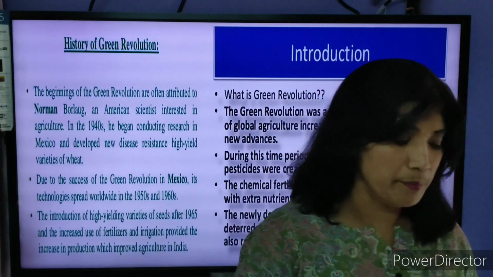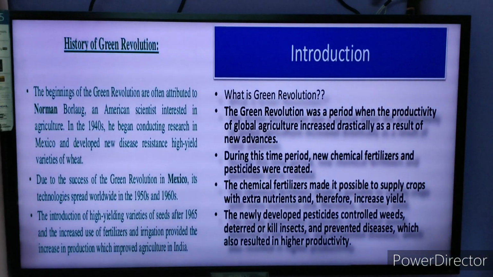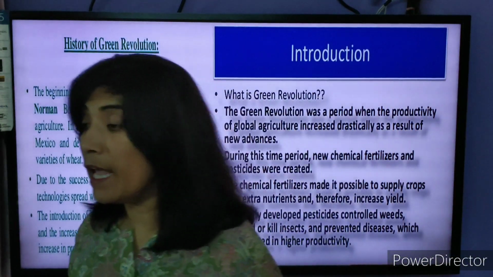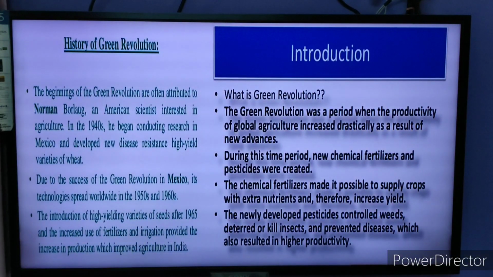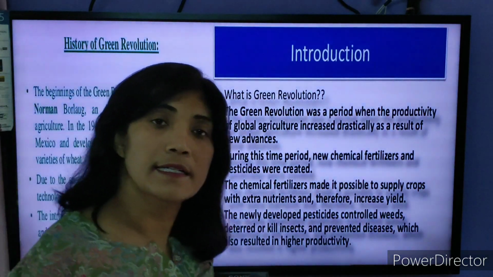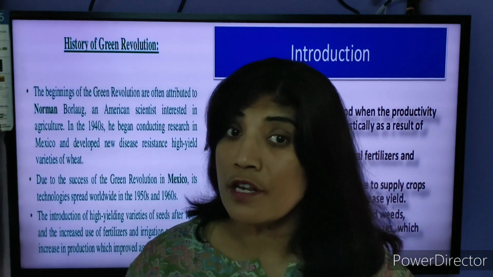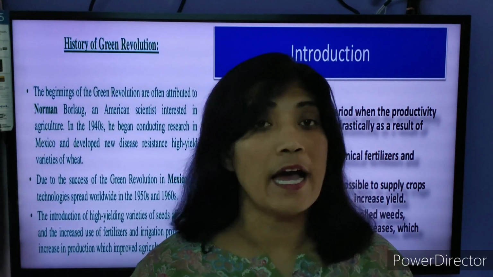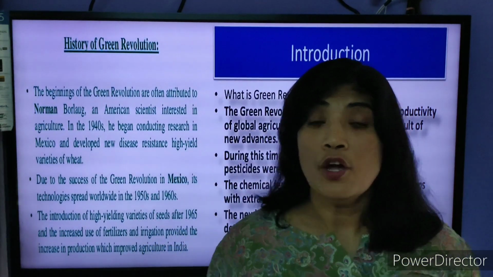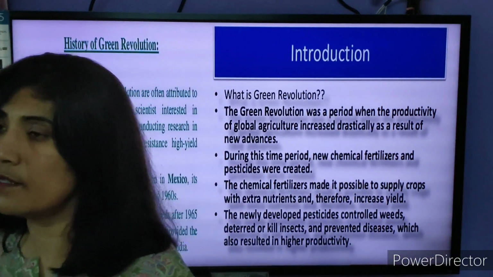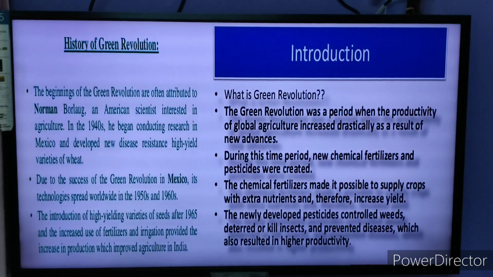So here we will talk about yield, Y-I-E-L-D. Yield is measured as the crop produced on a given piece of land during a single season. Yield is how much it is measured. Production, how much production you have done on the same piece of land in one particular season of agriculture.